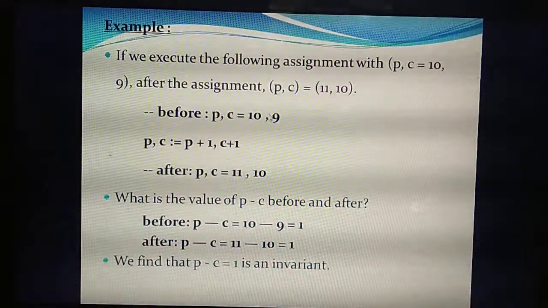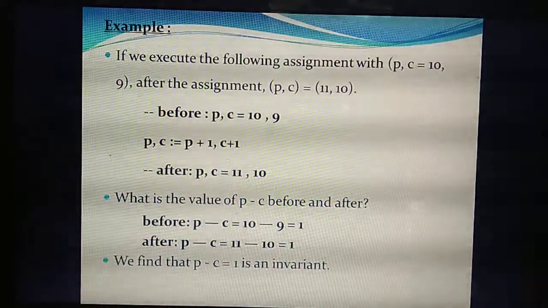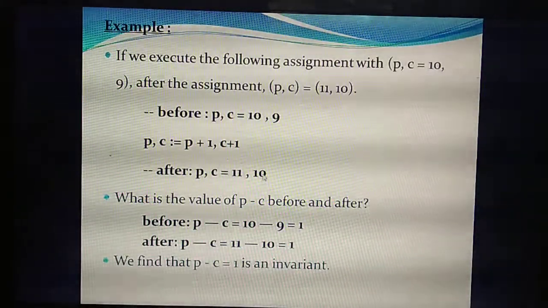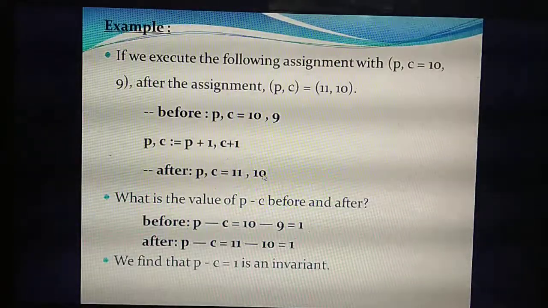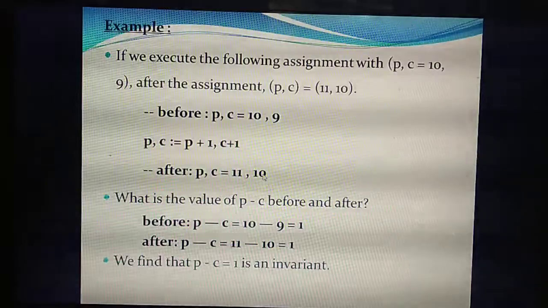So after that, what value will you get? P plus 1 means 10 plus 1. 10 plus 1, what answer will you get? 11. Then 9 plus 1, what answer will you get? 10. Okay. Next we are going to check whether before and after the assignment you are getting the same values.